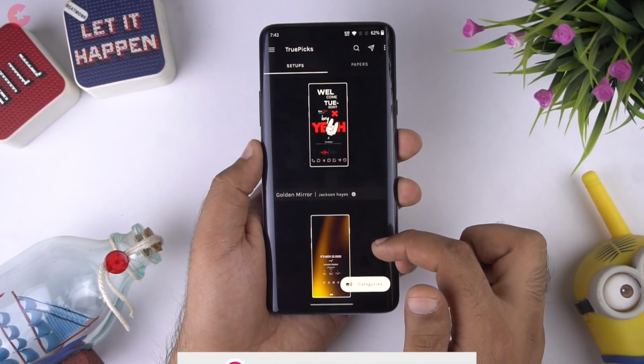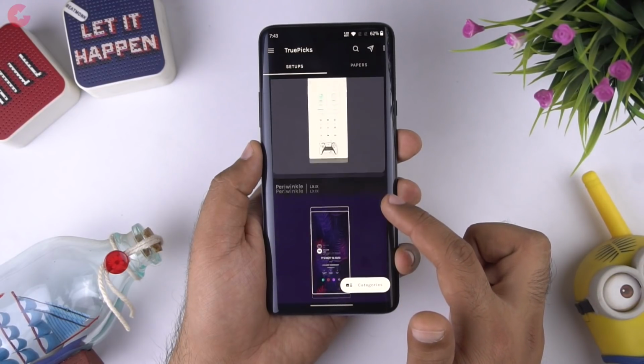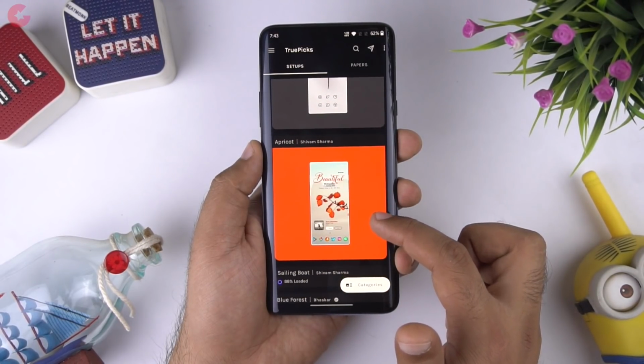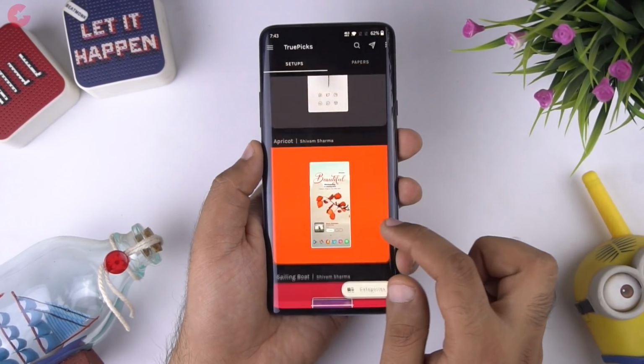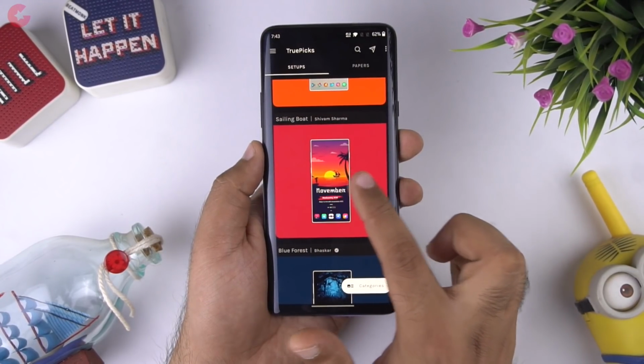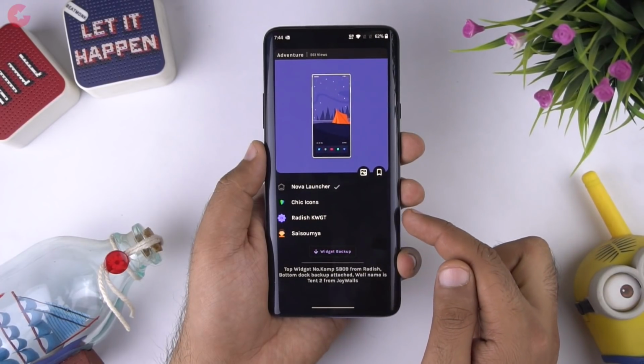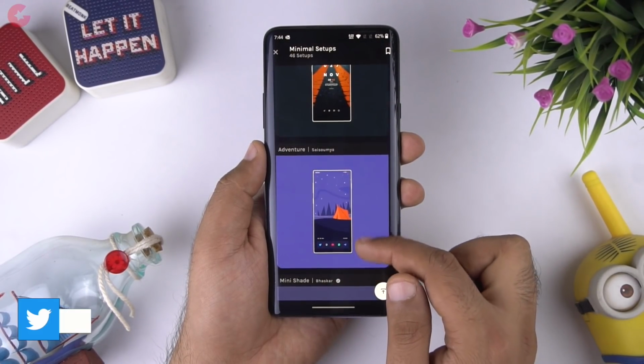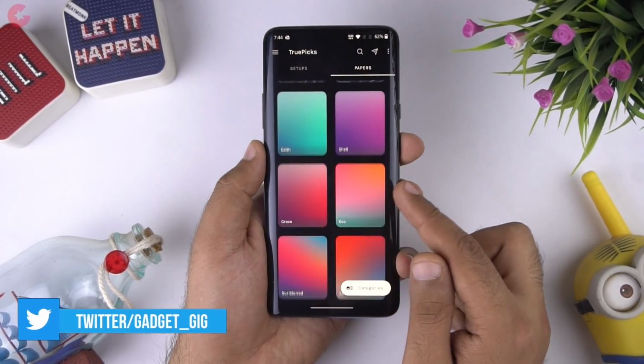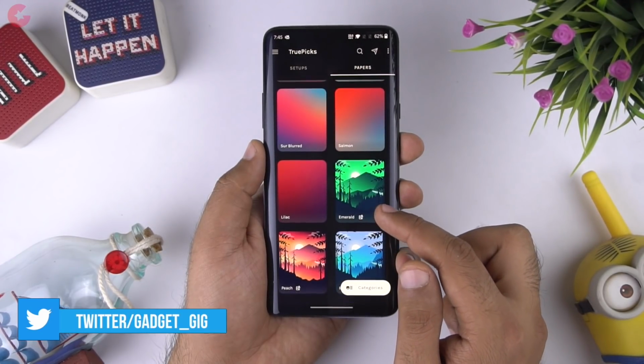In the app, you can see the different home screen setups submitted by the various users, and you can also search specifically for an icon pack, widget or launcher. I personally find these setups in the app really good, and some of the setups I use in my videos are inspired by the setups in this app. Apart from these setups, there are also wallpapers in the app which are really good.